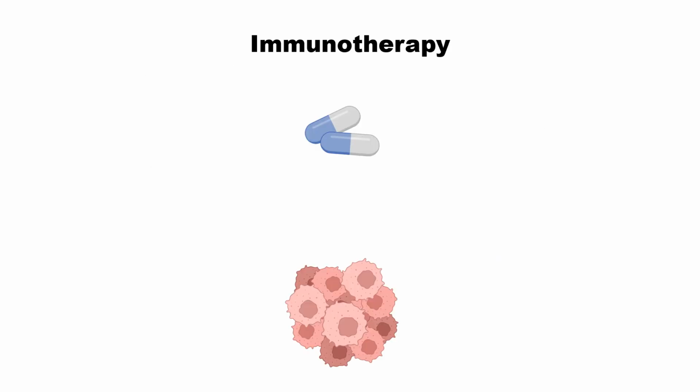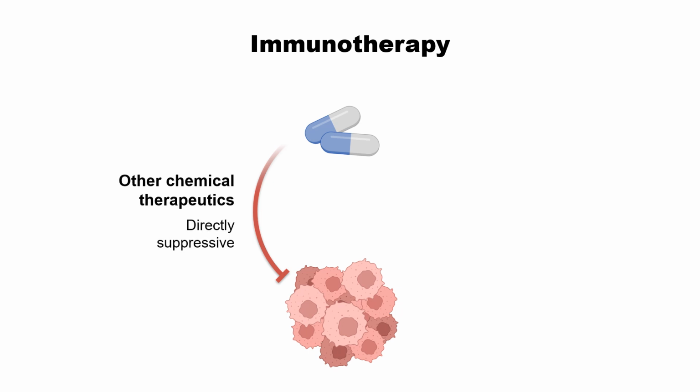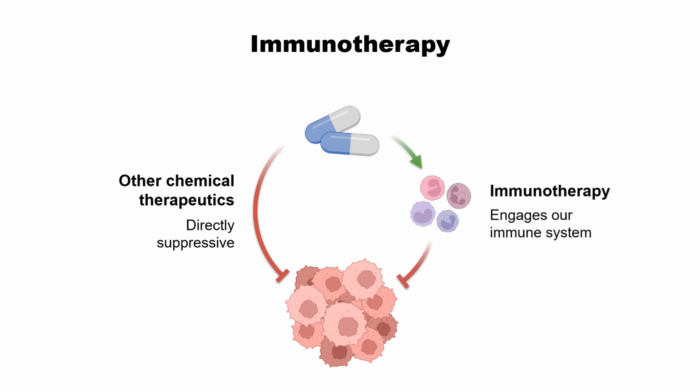The chemical drugs, like chemotherapy or targeted cancer therapy reagents, can directly attack cancer and suppress its growth. But immunotherapy engages our own immune system and reboosts that immune system to attack the cancer tissues. So this is the concept of immunotherapy.